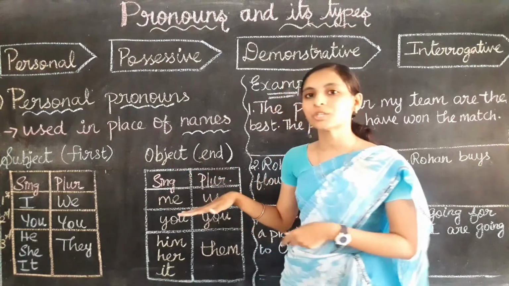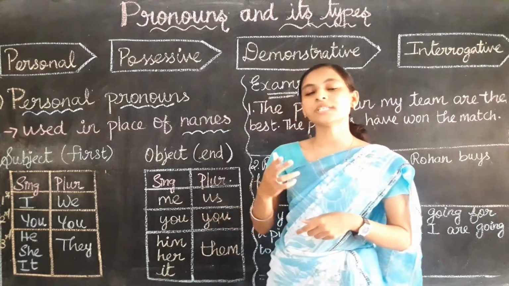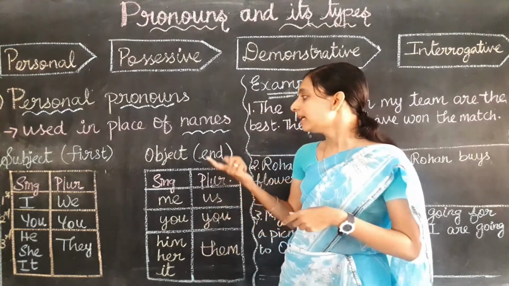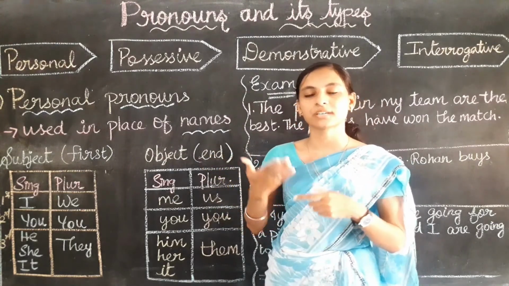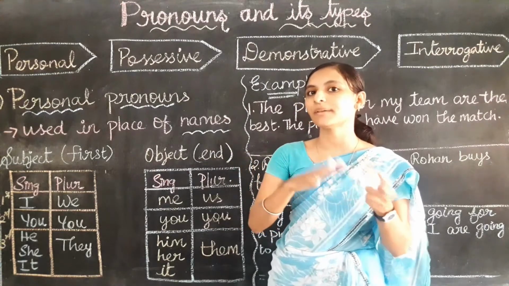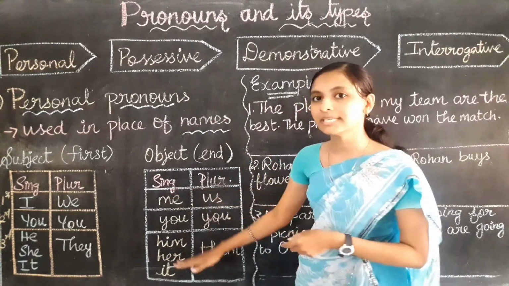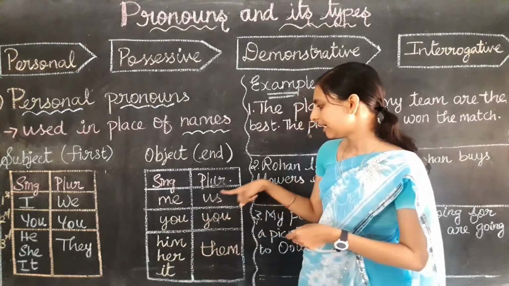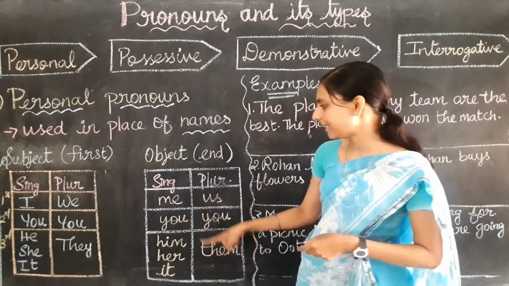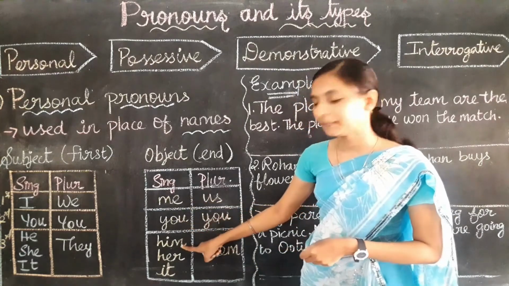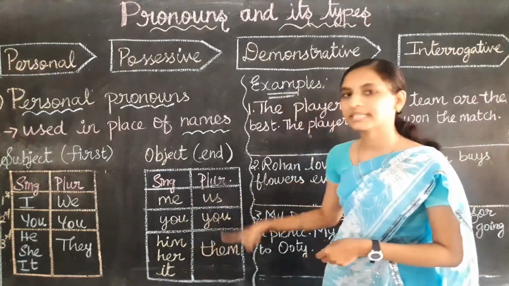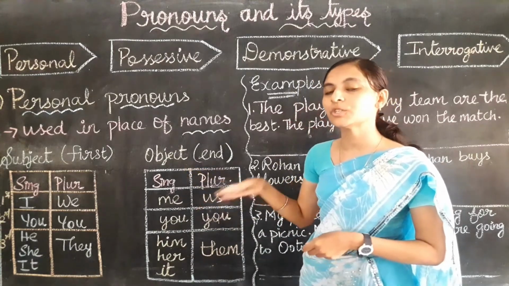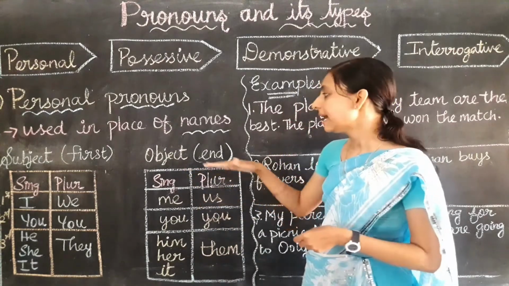Object pronouns are used to replace the nouns which come at the end of the sentence, and they also represent the action which is done by one person. Then we use these pronouns: me, you, him, her, it, us, you, them. I repeat: me, you, him, her, it, us, them. These are all called object pronouns, and they are used to replace the nouns which are at the end of the sentence.